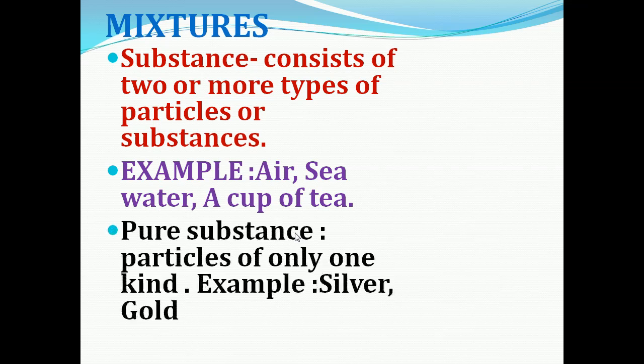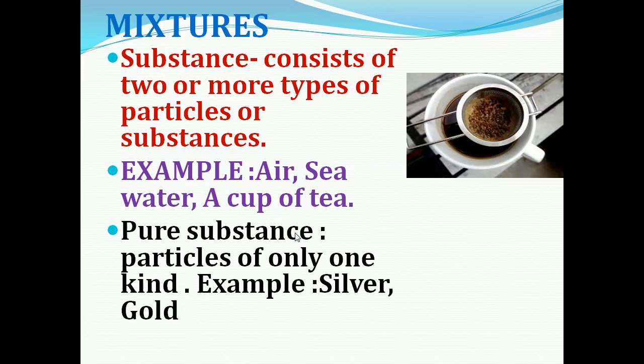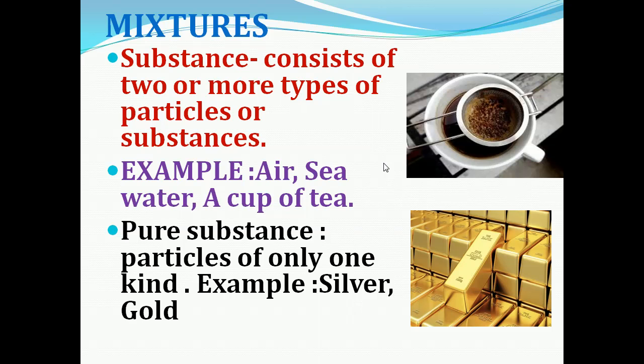Then what is meant by pure substance? Pure substance means it consists of only one kind of particles or one kind of substance. Okay, so here you can see, I already have told a cup of tea is an example for mixture. So pure substance examples: silver, gold. Pure substance means the substance which is made with only one kind of particles. Understood? So you must have seen your mother separating stones from pulses.